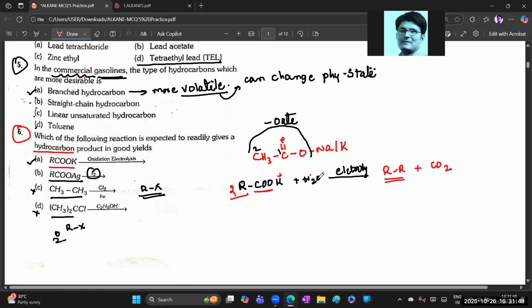So H2O in electrolysis can be dissociated into H plus. Sorry guys, the screen is not showing properly. So potassium reacts with OH and gives KOH, potassium hydroxide, and the remaining H plus ions try to release as H2 gas. So you better balance the reaction. So here this is a better method and a good product is yielded by the Kolbe electrolysis method.